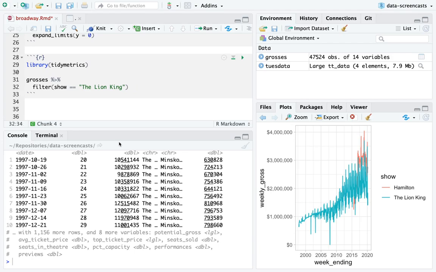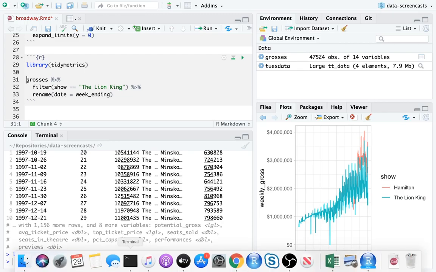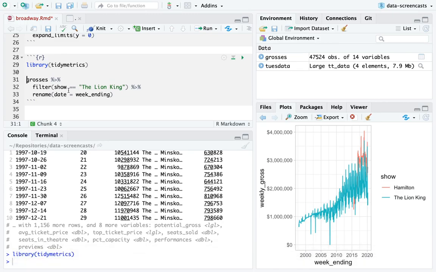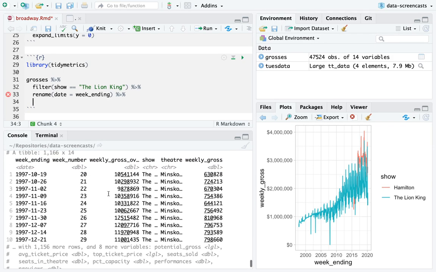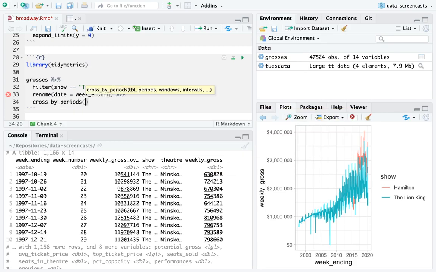Now, right now, there is a column week ending. I need to rename that to date. That's something about Tidy Metrics. So Tidy Metrics you can find on GitHub, install from GitHub. I'd say rename date equals week ending. That's something we have to do in order to work with the functions. And then there's this function cross by periods.